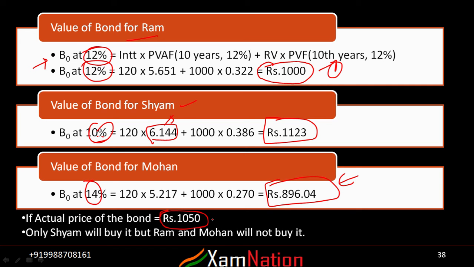So if 1050 is the actual price of a bond, then among the three, the person who will buy is the one for whom the value of the bond is more than the actual price. For example, in case of Sham, the value of the bond is 1123, whereas in the market it is available for 1050. So you will definitely buy this bond. Only Sham will buy this bond, but Ram and Mohan will not. This is a scenario of how you can use the value of a bond to make a particular decision. Now remember how this price will come up.